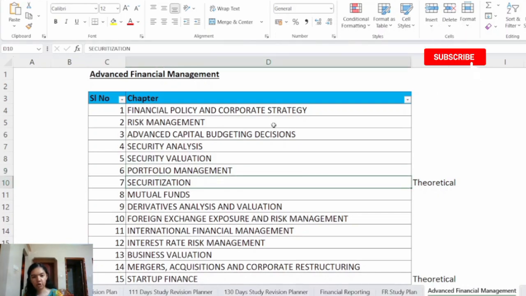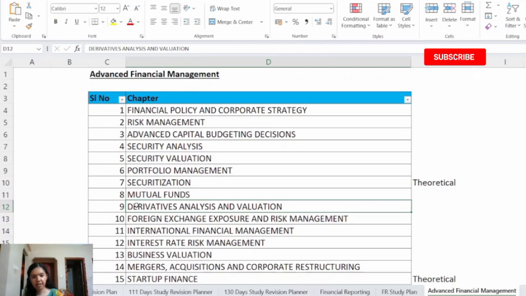Then we have chapter number 7, Securitization. This is mostly a theoretical chapter and it primarily covers benefits, participants, mechanism, problems and instruments, application of blockchain and tokenization, and also topics like securitization in India. Next we have chapter number 8, Mutual Funds. Basically this is a very simple chapter and mostly it is theory. However, a few numerical questions are also covered in this chapter.